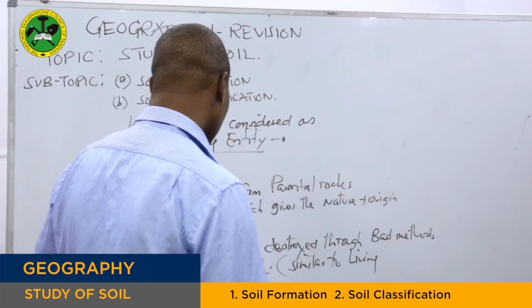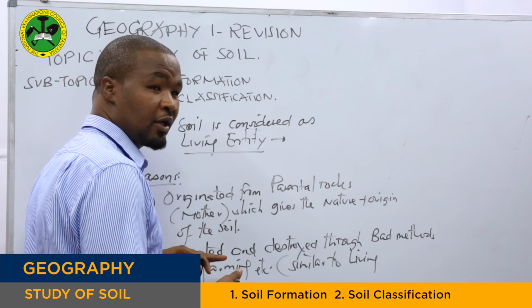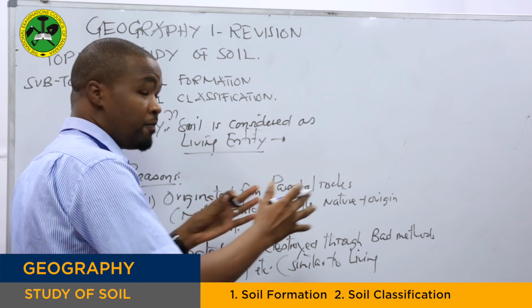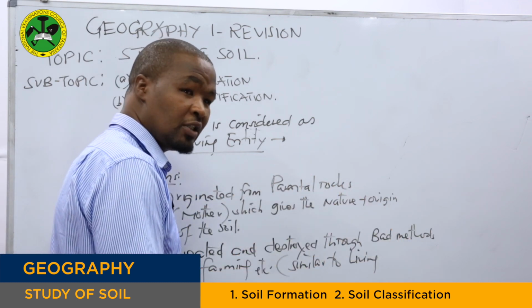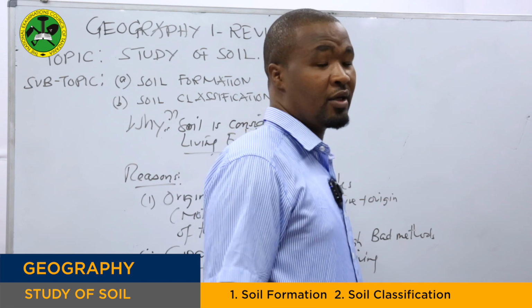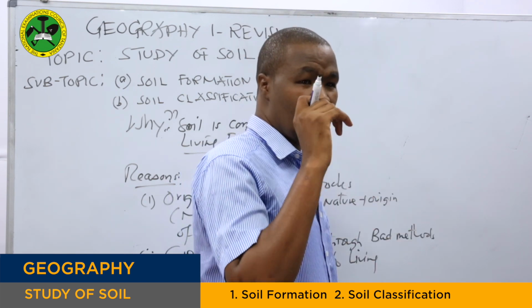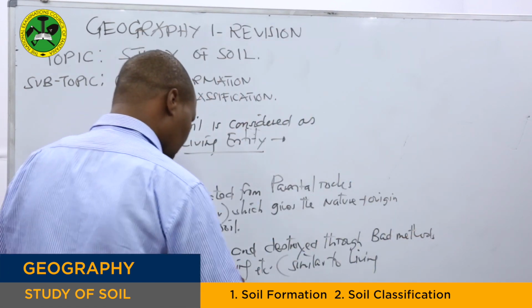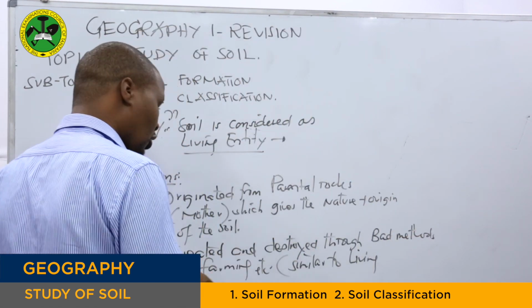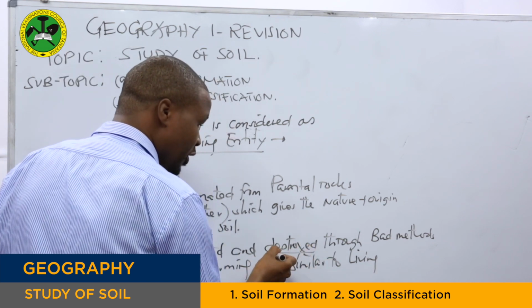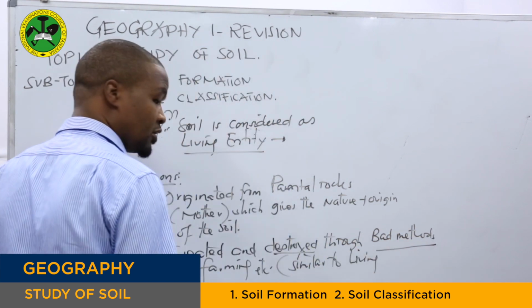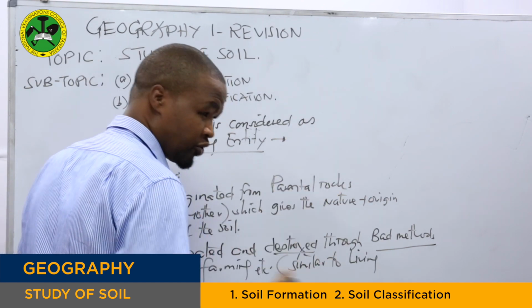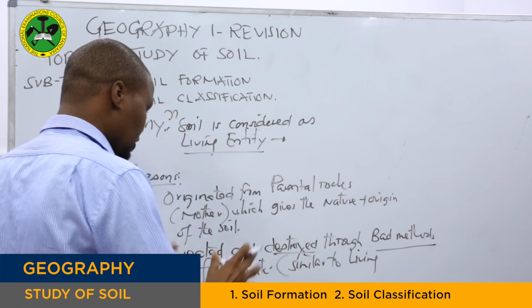Are we together? So soil is created. How can the soil be created? Or it is created from where? We know it is created from the parent rock. How is soil created? It is created through weathering. Then it undergoes simple and complex processes to form what we call soil. So similar to a living organism, which can be born and die at the end, soil also can be created and destroyed. We have seen different bad methods of farming, for instance, which can destroy the soil, from good soil to poor soil, to unproductive soil. This is another point.